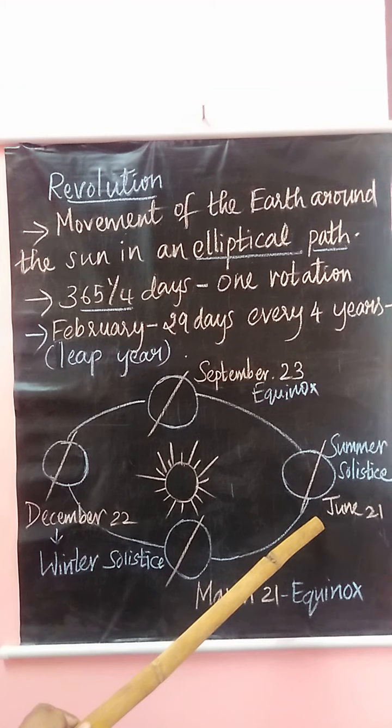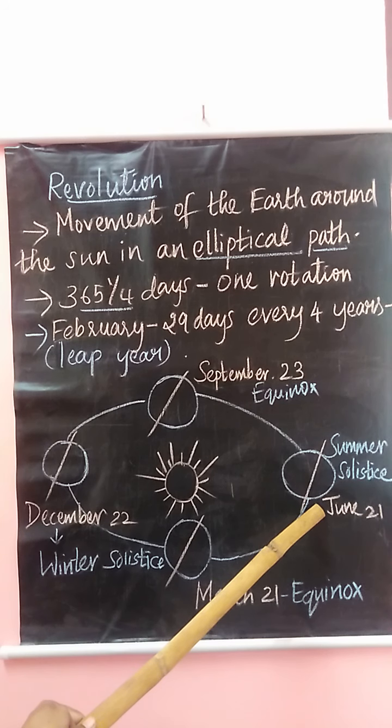I'll repeat again. On 21st June, the Tropic of Cancer faces the sun. This is known as summer solstice. It is the longest day in the northern hemisphere and longest night in the southern hemisphere. So, in the northern hemisphere, the day will be long, and in the southern hemisphere, the day will be short.